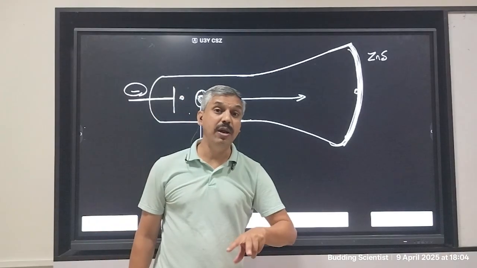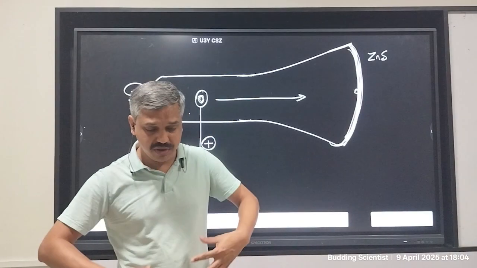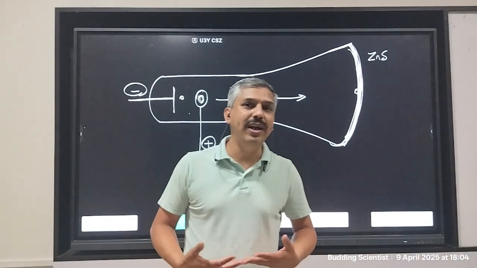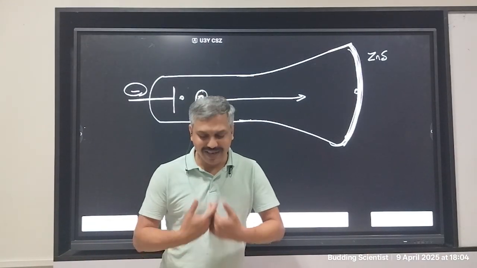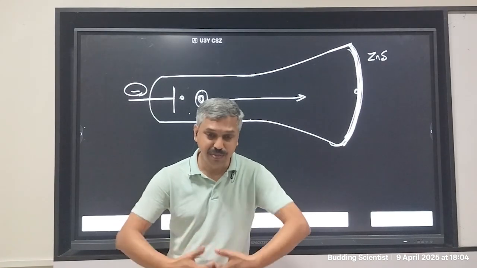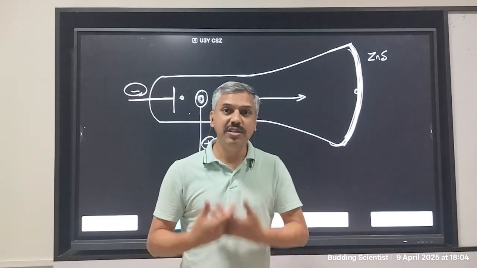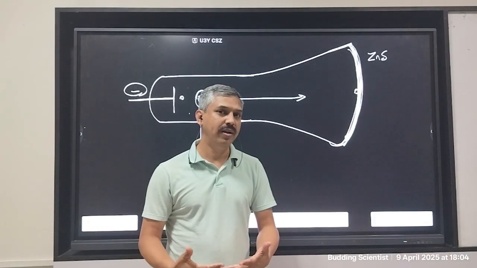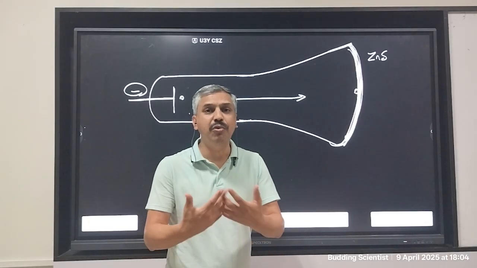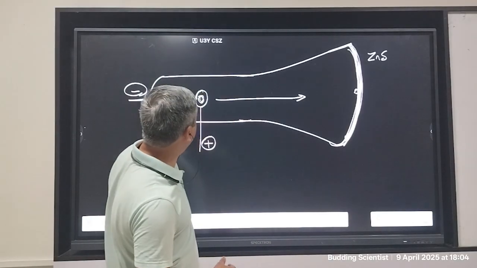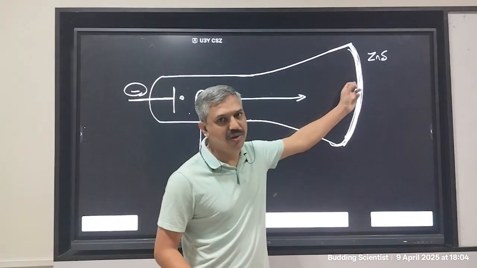Now the second question came, because J.J. Thomson was a scientist, and scientists do not get satisfied easily. It is the hunger to know more, to find out more, that keeps a scientist going. J.J. Thomson was one such guy. He wanted to know more. So he kept on doing more research on this. And he wanted to find out if the charged particle has reached here and the glow is seen.